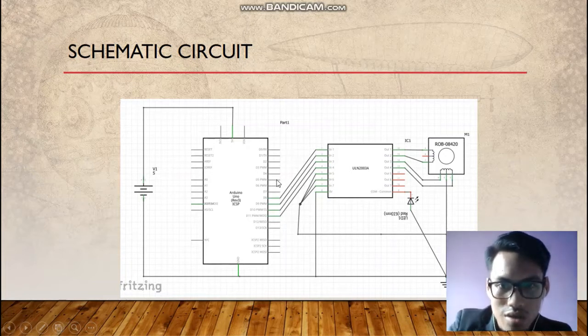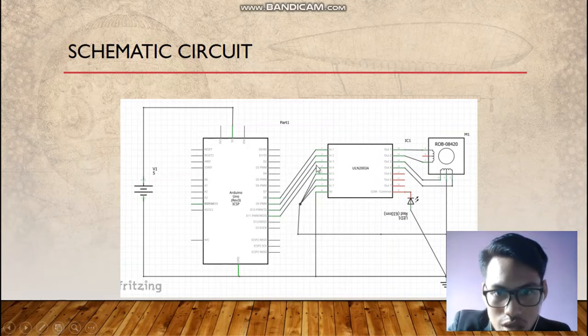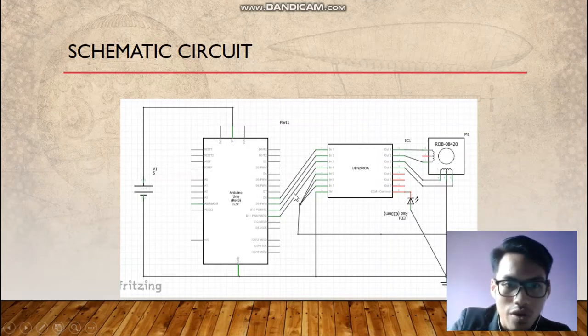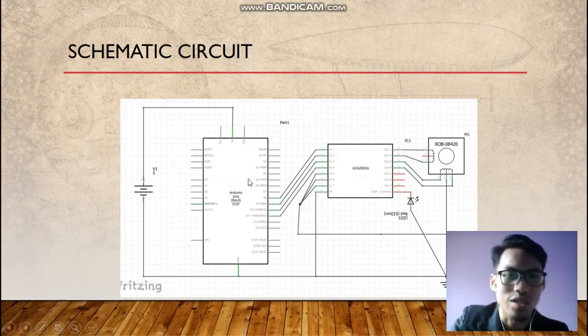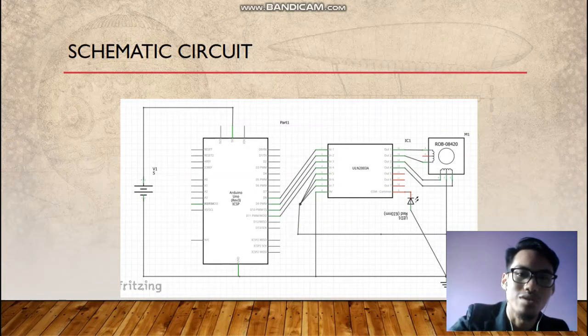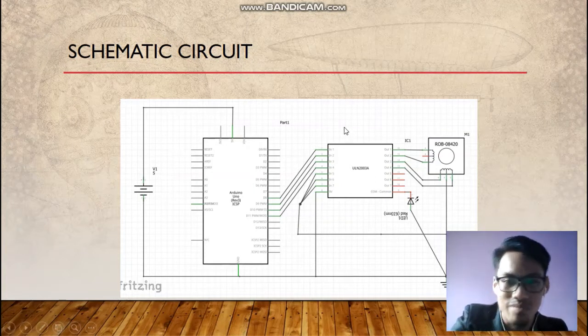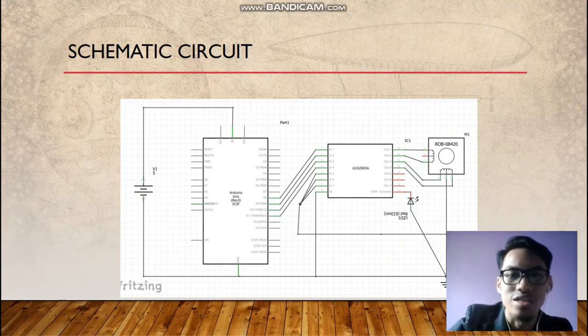So this is the wrong one. The number 6 will go to number 4, and then number 9 goes to number 1, number 10 goes to number 2, 11 goes to number 3. Oh sorry, this is the wrong circuit, because just before I was also using this circuit to design, but I forgot to change it later. I'm sorry, I will give it in later.